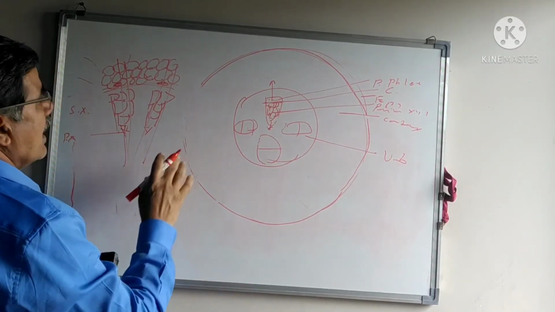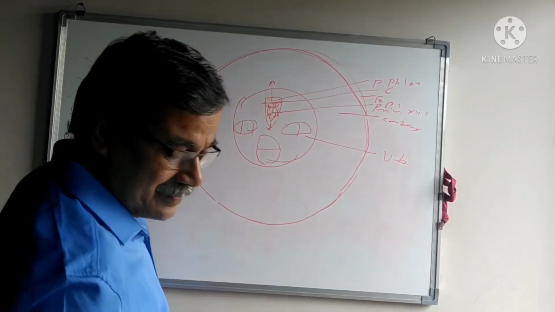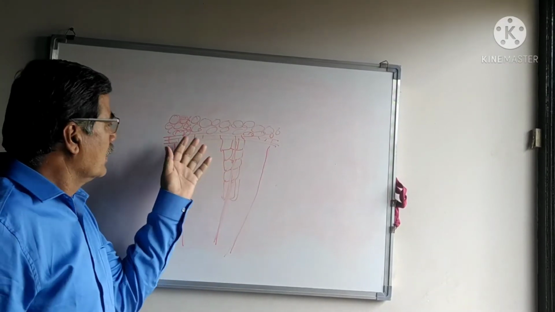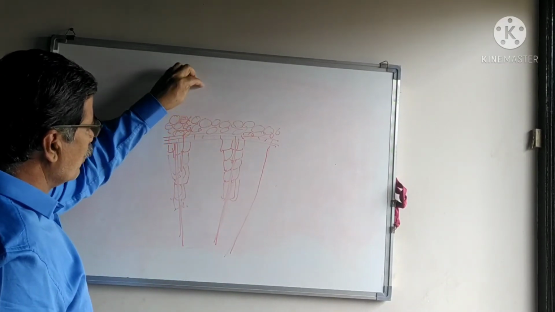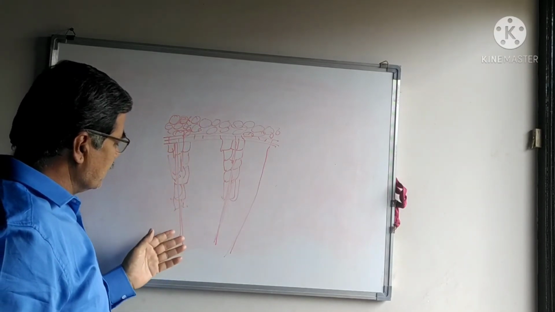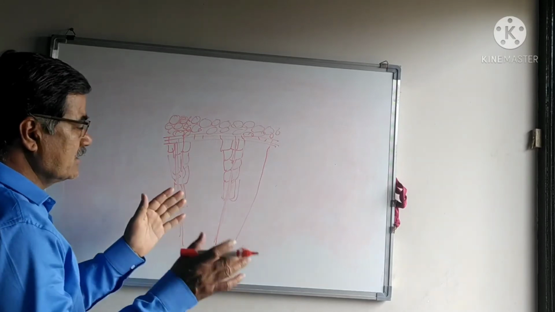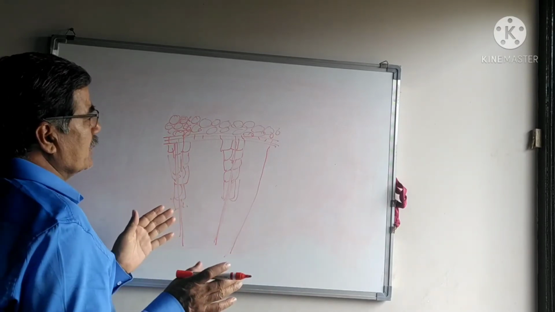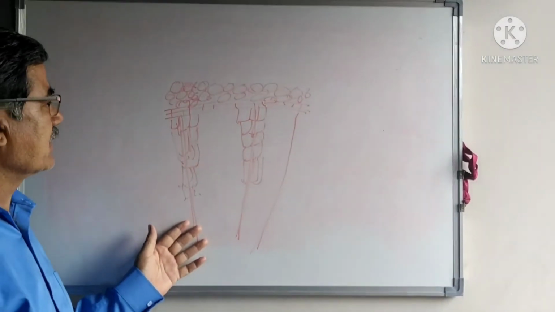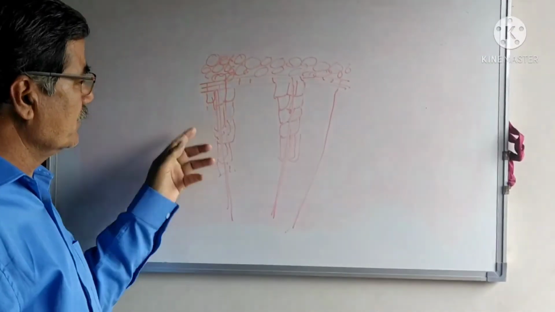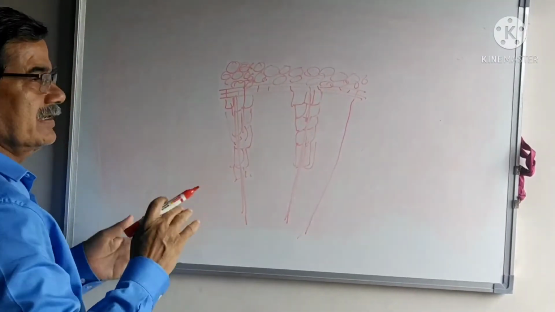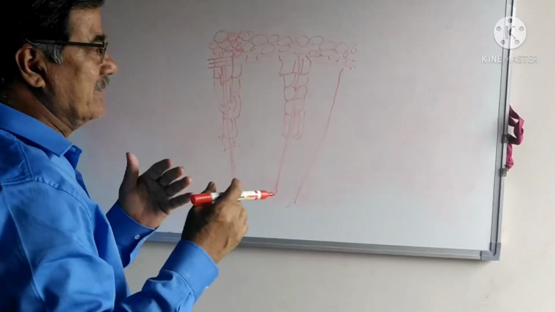is obliterated. As the vascular cambium pushes the phloem towards the outer side and the primary xylem towards the inner side, the size goes on increasing. The primary xylem pushes towards the inner side and the primary phloem pushes towards the outer side, due to which the size, girth and diameter go on increasing, and pressure is created on the cortex and the epidermis.